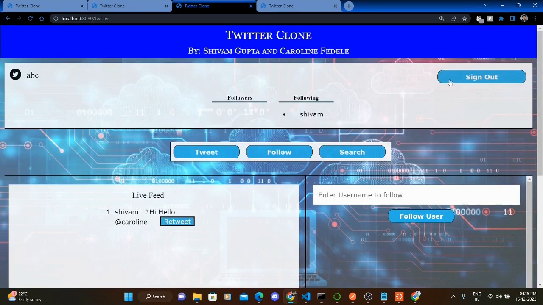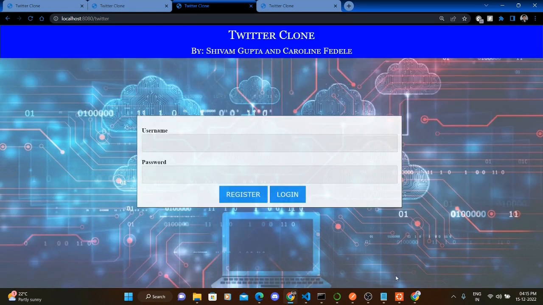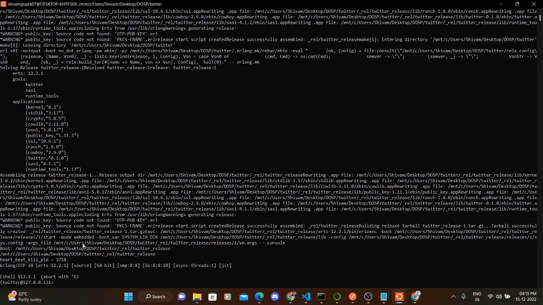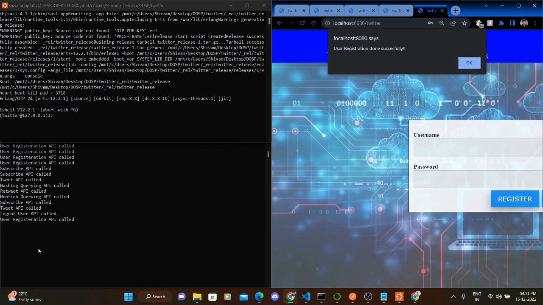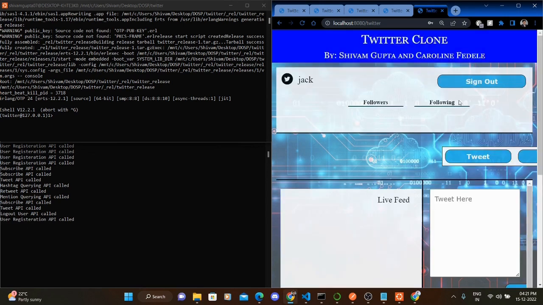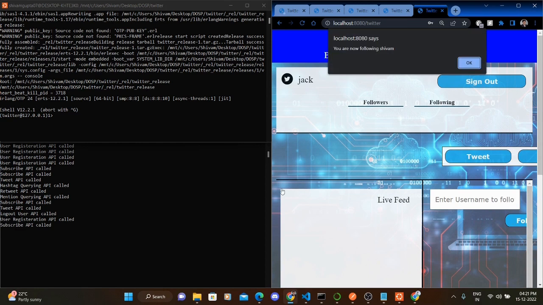And this is the complete, and of course there is the sign out button, so the user after this can sign out successfully. So this is the Ubuntu, so we can see it is running on Twitter at the rate 1.0.1, and all the APIs get updated in the server. So let's say I entered a new user Jack with a password and registered, so you can see user registration API called. And okay, so let me just make another follow request to Shivam, and it follows him.